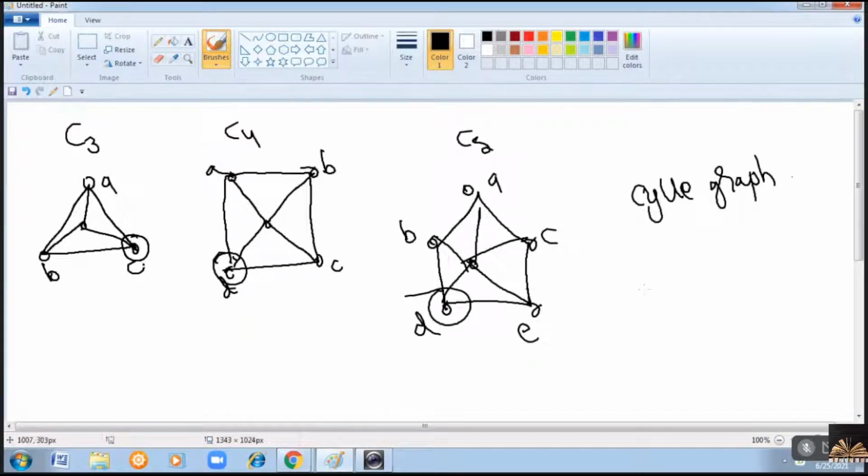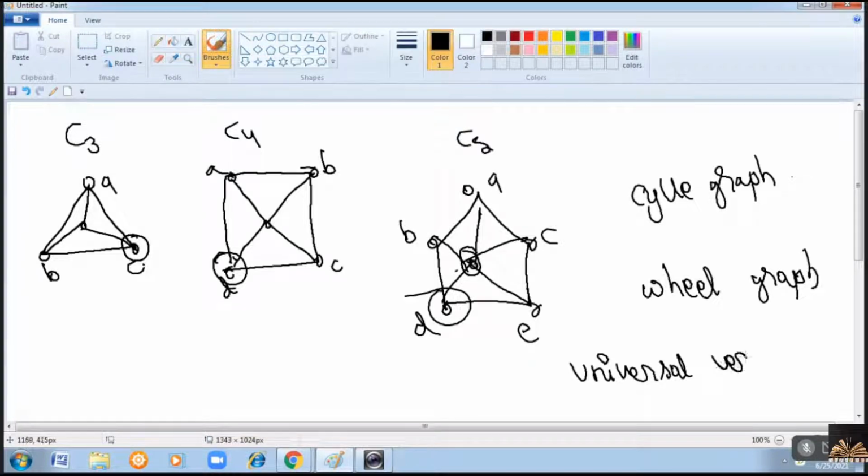We'll call it a wheel graph. And this vertex, whichever vertex is adjacent with every other vertex, we will call it a universal vertex.